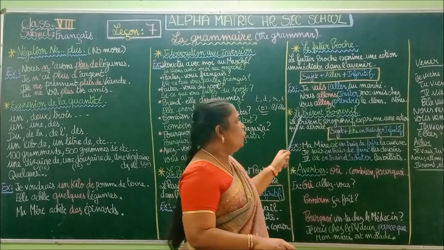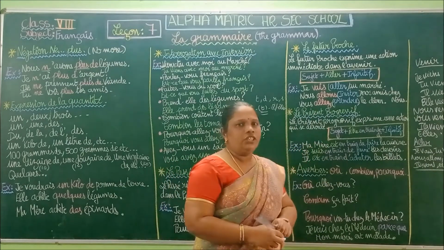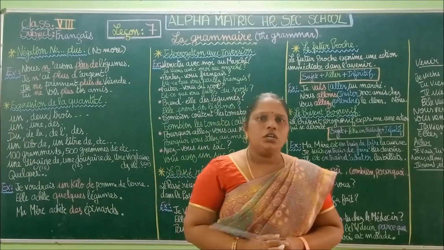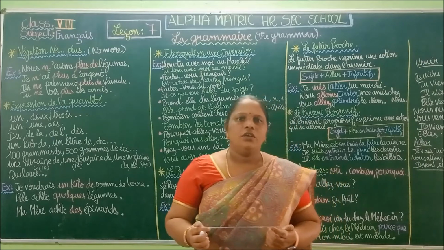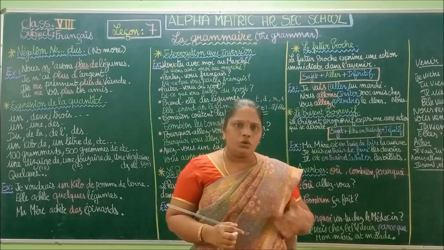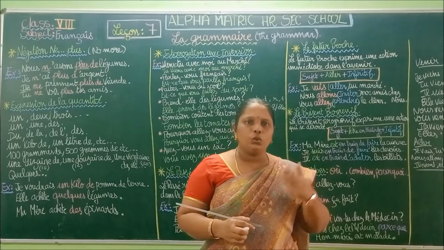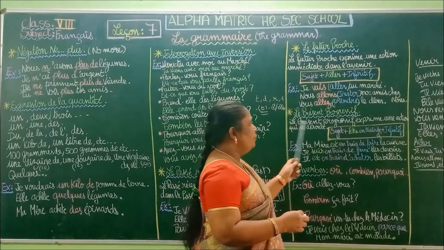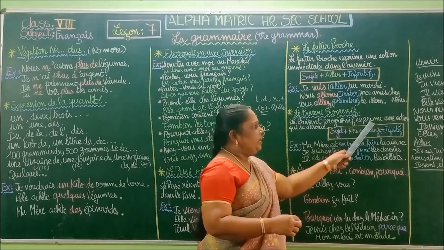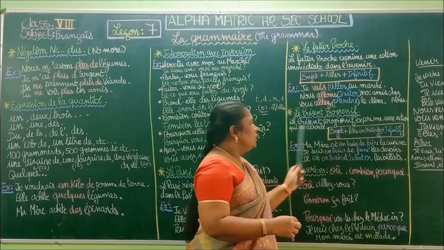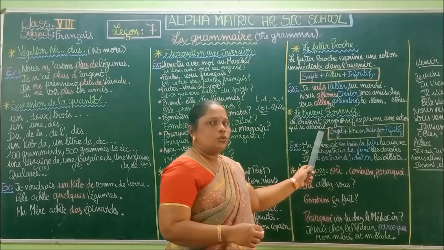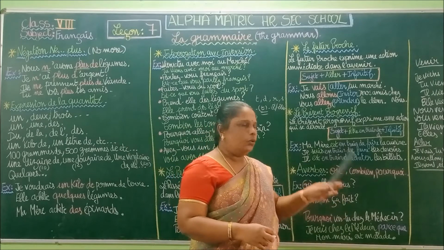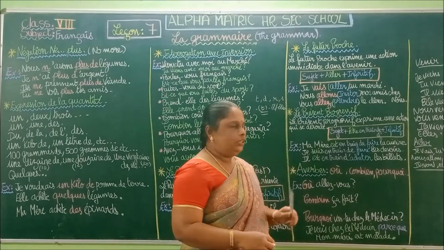Okay, so le présent progressif. Next we are going to see le présent progressif. So what is le présent progressif? It's an action which is going on. We are doing an action which is going on now. Le présent progressif exprime une action qui se déroule. So déroule means which is going on, which is happening now.